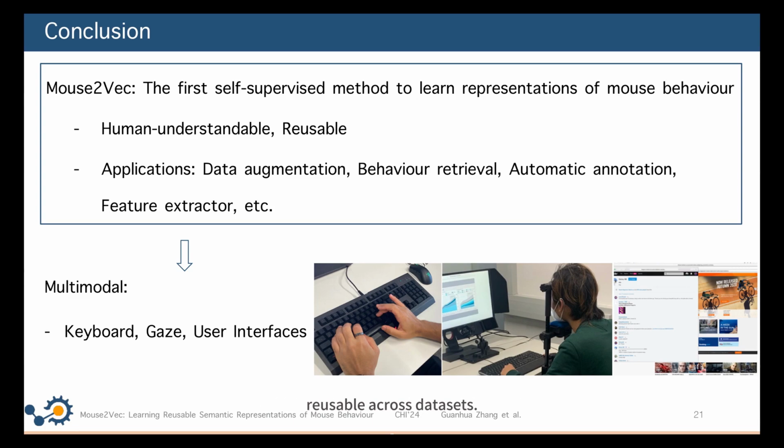To summarize, our Mouse2Vec learns semantic representations of mouse behavior, which are human understandable and reusable across datasets. Mouse2Vec has the potential to be used in many applications, including data augmentation, behavior retrieval, automatic annotation, or as a useful, generic feature extractor.